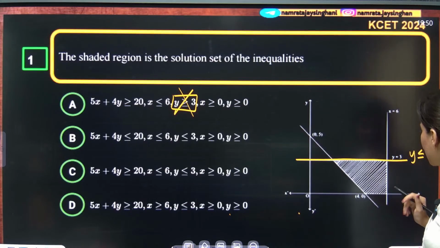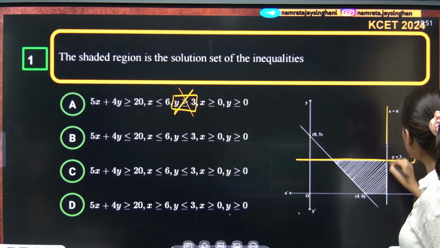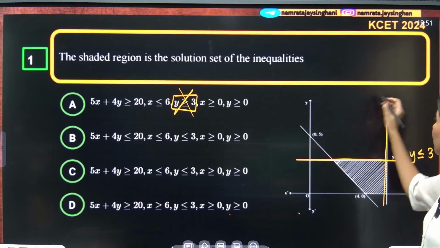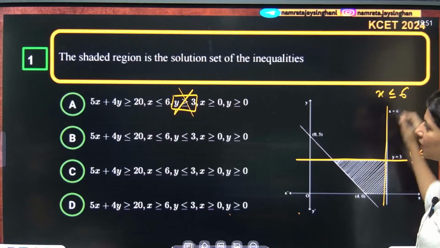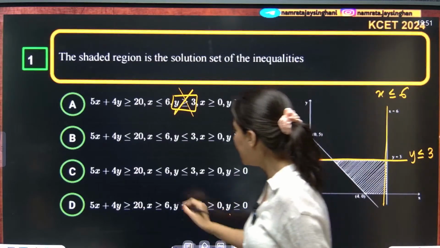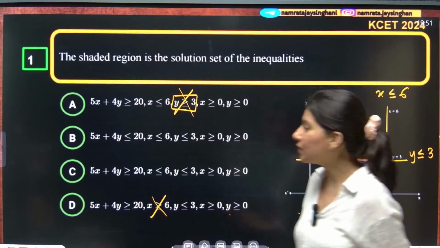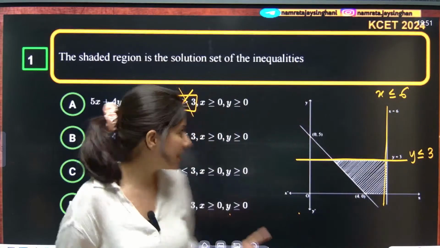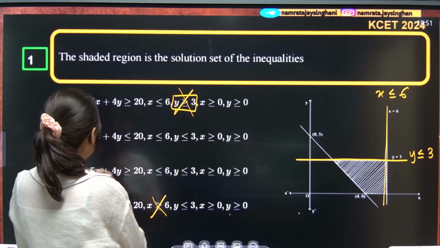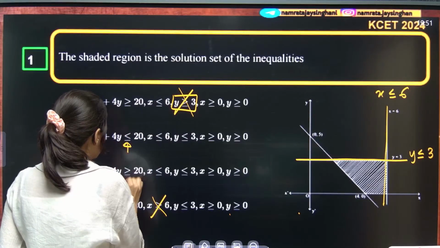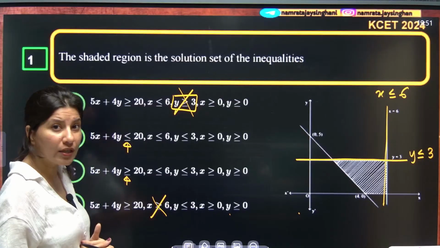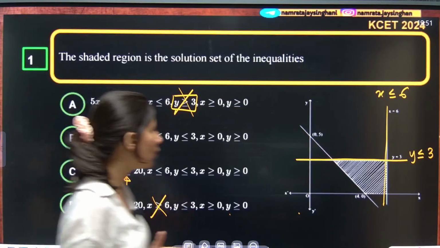Then we have one more line, which is x equals 6. I want the region which is left of this, so x is less than or equal to 6. So clearly x greater than or equal to 6, that is option D, is also wrong. Now we have realized it is B or C. This inequality will be the deciding inequality: 5x plus 4y less than or equal to 20, or greater than or equal to 20.